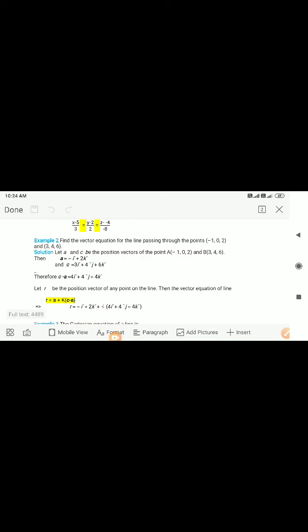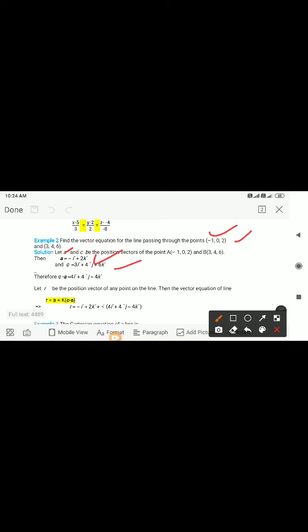Now if you are given the coordinates of 2 points through which the line is passing, then how will you make the equation of the line? You have to find the vector equation. We know that this point is point A and its position vector is small a, that is minus 1i plus 0j plus 2k. So it becomes minus i plus 2k.